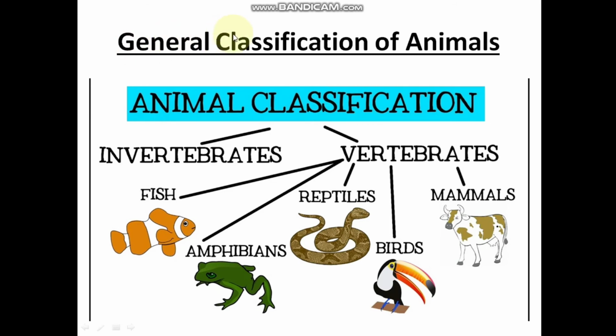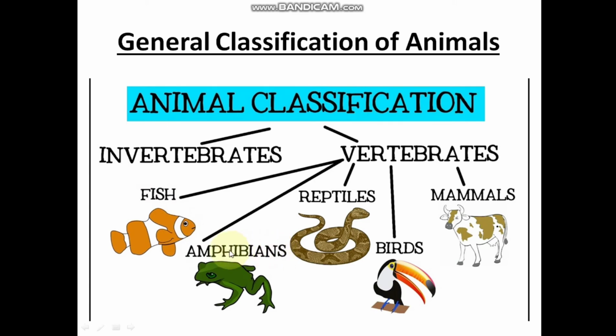Here is a general classification of animals, which are broadly classified into invertebrates and vertebrates. Invertebrates are those animals which don't have backbone, whereas vertebrates are those animals which have backbone. And vertebrates are further classified into 5 major groups. Fish.